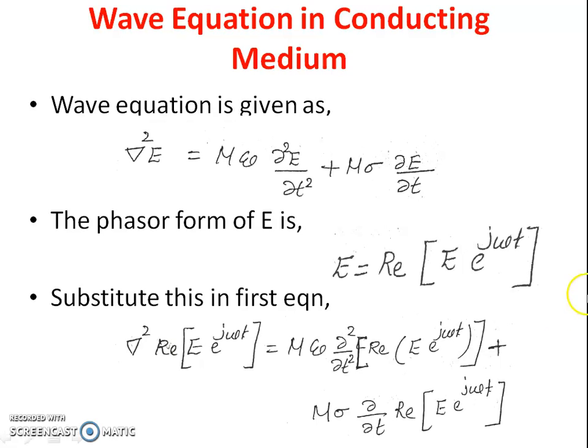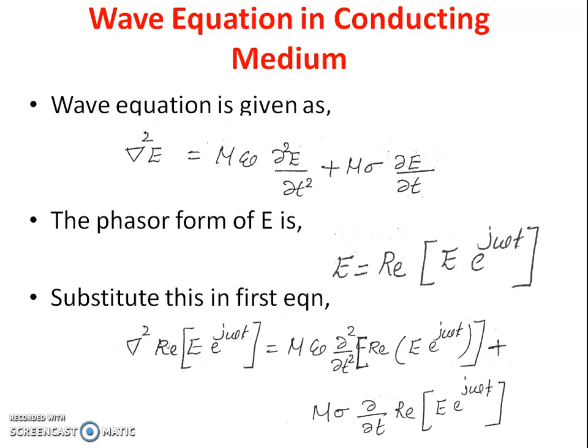So, the plane waves in a medium can be categorized into four categories. First one is a good conductor. The wave can travel in a good conductor. And second one is a lossy dielectric. And third one is perfect dielectric or lossless dielectric. And last one is free space. The free space also acts like a dielectric.